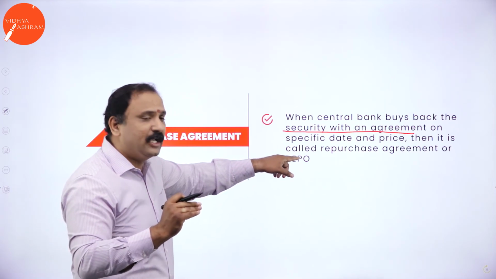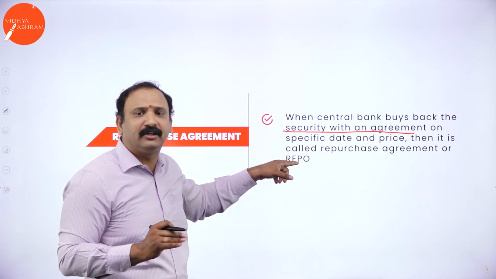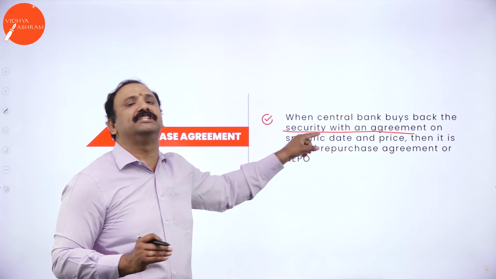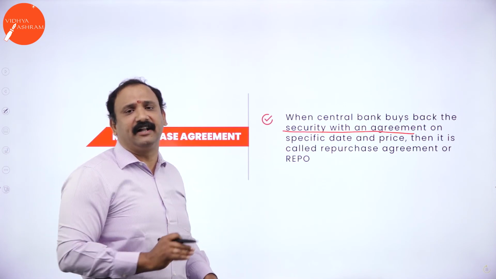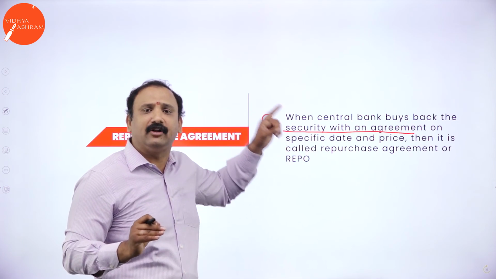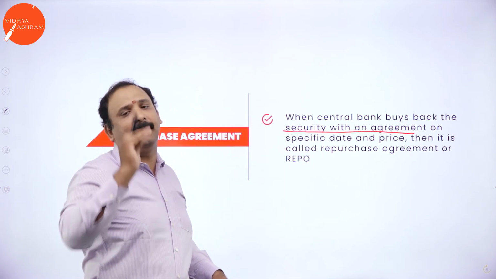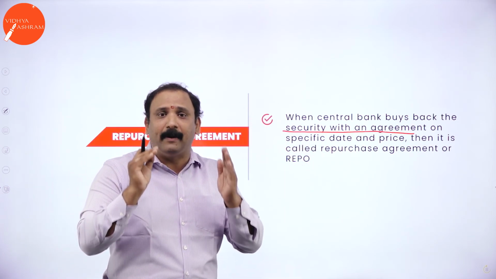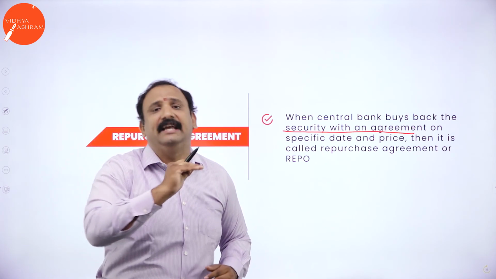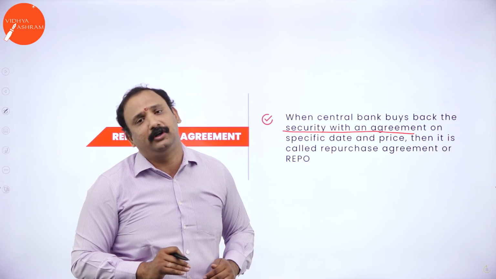So that is why you always look at this factor called the repo, which is what we try to talk about, the repurchase agreement. The RBI agrees to whatever conditions, to whatever situation, on the fixed date, on the fixed time, I will buy back from you. So that will make the public get a belief, get a trust in the government, and they will invest in the government projects altogether.